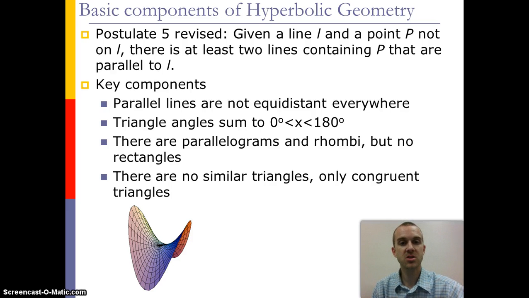Now, what the fifth postulate states in hyperbolic geometry is that given a line and a point not on the line, there are at least two lines containing P that are parallel to L. Now, the key components are that parallel lines are not equidistant everywhere, so that's very different than Euclidean geometry. Also, triangles sum from 0 degrees to 180 degrees non-inclusive. We can definitely have parallelograms and rhombi, but it's not possible to make a rectangle. And there are no similar triangles, again, only congruent triangles.